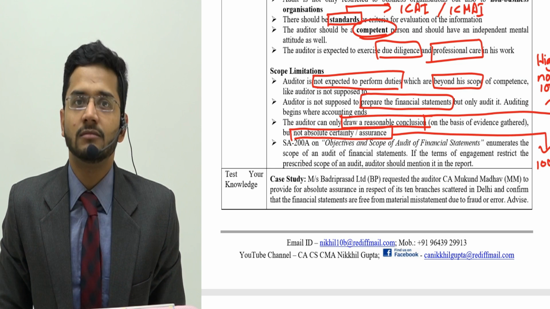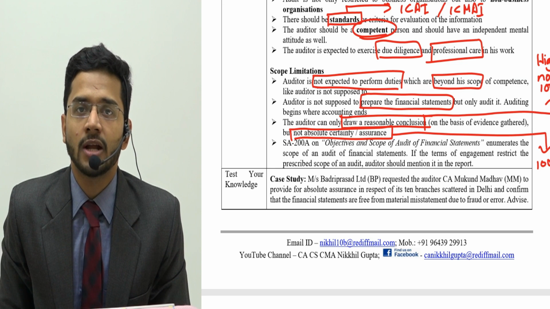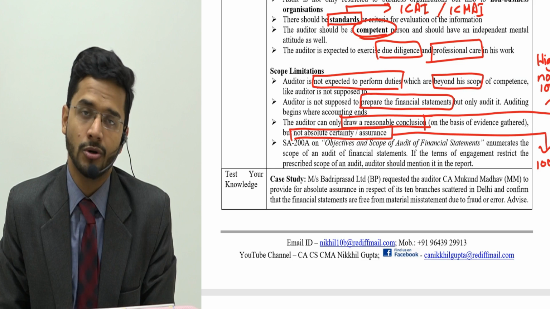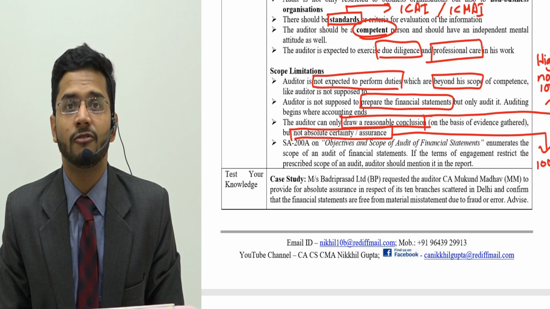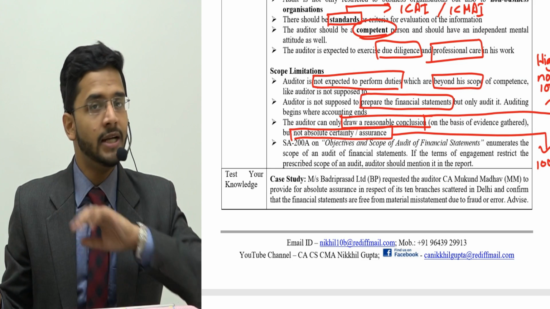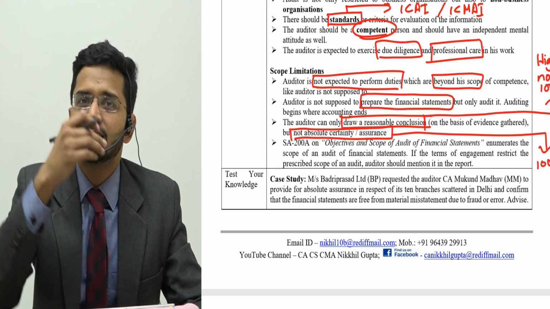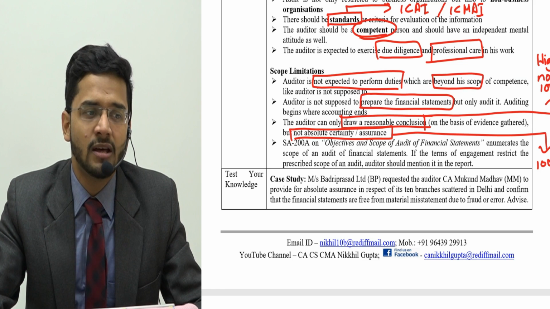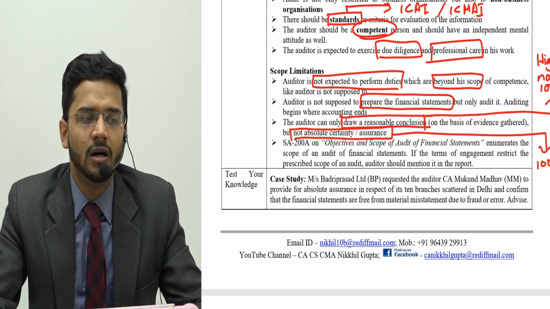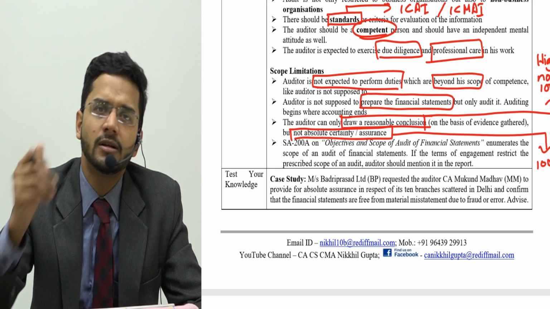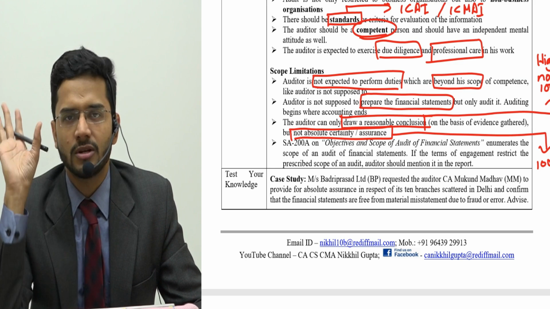So an auditor has to draw a reasonable conclusion, which means he is not supposed to audit 100% of the transactions of an organization, because it is not practically possible given the timeline. There are strict timelines for audit. So sir, what will the auditor do? The auditor will pick samples from the entire transaction set. If there are 1000 transactions in a company, the auditor will pick say the top 100 or 200 transactions, and he will audit only those.